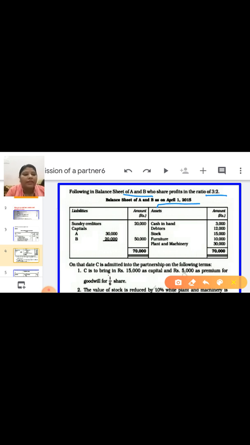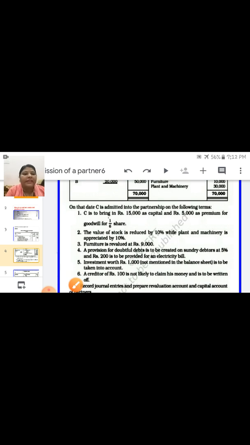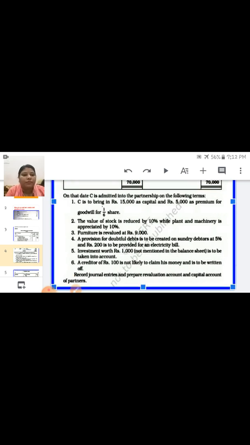Now look at the additional information. In the additional information, C is admitted, means the new partner is C. He is bringing 15,000 as capital and 5,000 as premium for goodwill, and his share is 1/6. His share is 1/6. Okay, this you have to see. Now first you have to prepare the revaluation account.